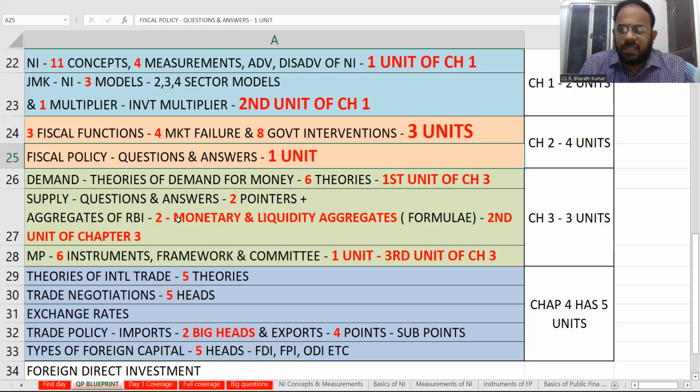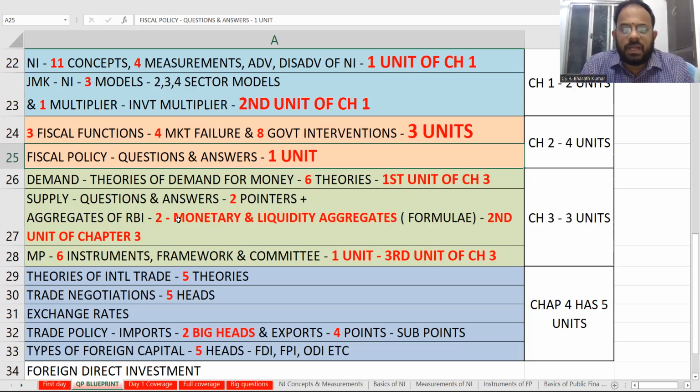5 international theories. How many negotiations are there? 5. Exchange rates, so many questions will be there. Trade policy, how many heads are there? 2 big heads are there. What are they? Imports and exports. In imports, how many big heads are there? 2 big heads are there. In exports, how many points are there? 4 points are there. See the numbers game that I'm talking about.